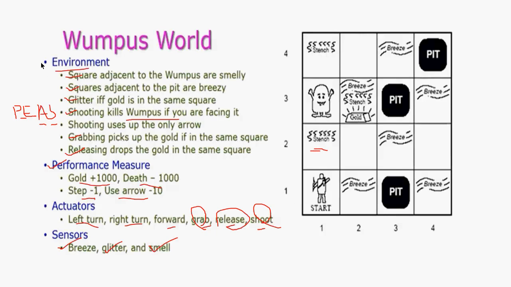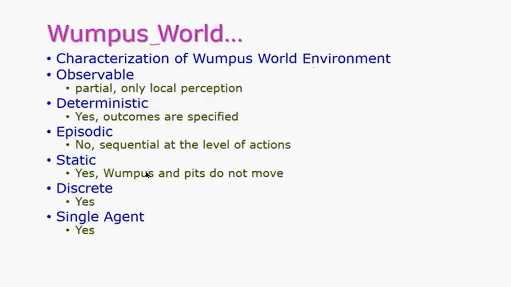So when you are talking about agents, you are supposed to write the PEAS of each and every scenario, like water jug problem or tic-tac-toe problem. This is how you divide and write the PEAS, right? For the Wumpus world also, you are having a gist of what is going to happen in this Wumpus world. So what are the characterizations of the Wumpus world?